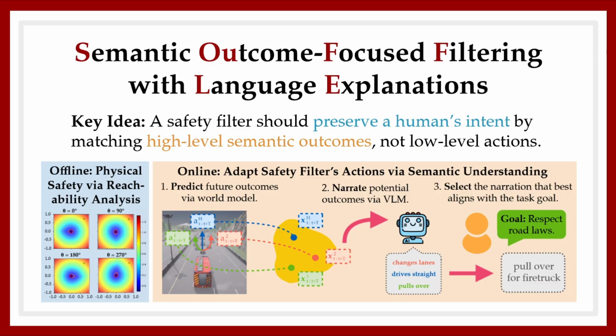Specifically, our key insight poses goal alignment as an optimization problem in language space rather than action space to propose semantically informed, outcome-aware action corrections. In doing so, we allow the filter to reason about both the physical hazards and semantic goals in the task and produce natural language descriptions that clearly communicate why the filter makes each correction.